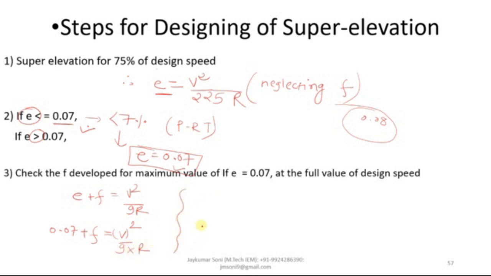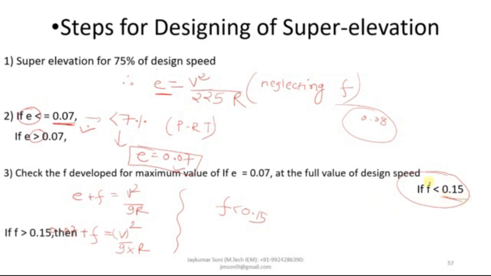The calculated value of F must be less than 0.15. Just as the value of E should not exceed 0.07, the value of F should not exceed 0.15.